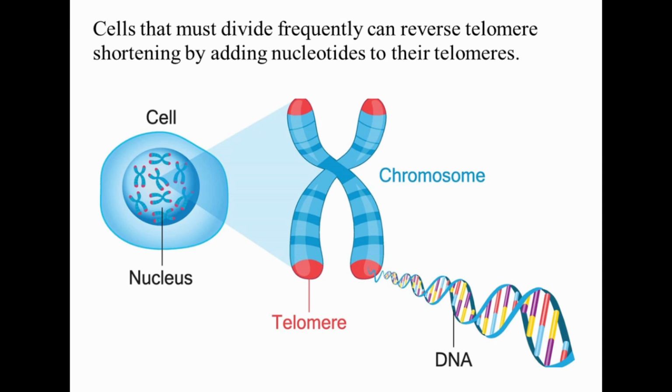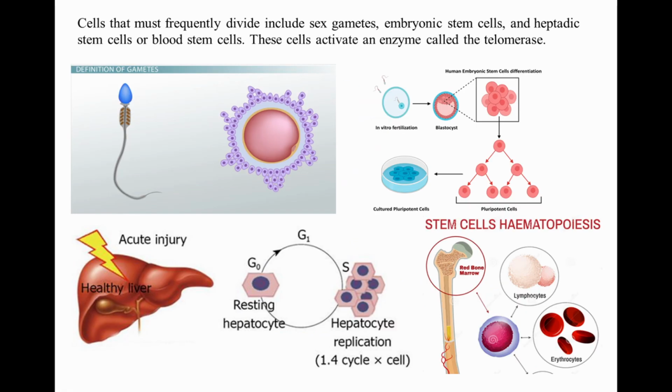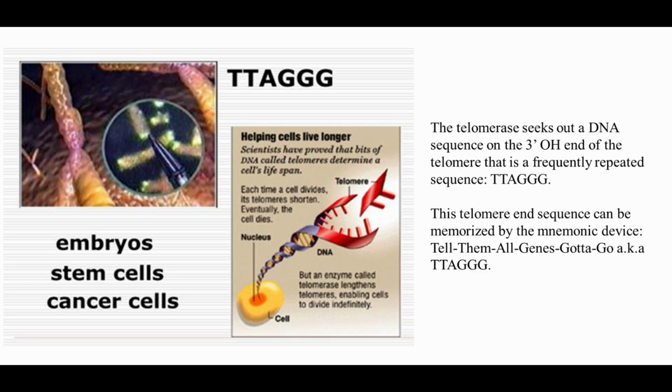Cells that must divide frequently can reverse telomere shortening by adding nucleotides to their telomeres. Cells that must frequently divide include sex gametes, embryonic stem cells, and hepatic stem cells or blood stem cells. These cells activate an enzyme called the telomerase. The telomerase seeks out a DNA sequence on the 3' OH end of the telomere that is a frequently repeated sequence,